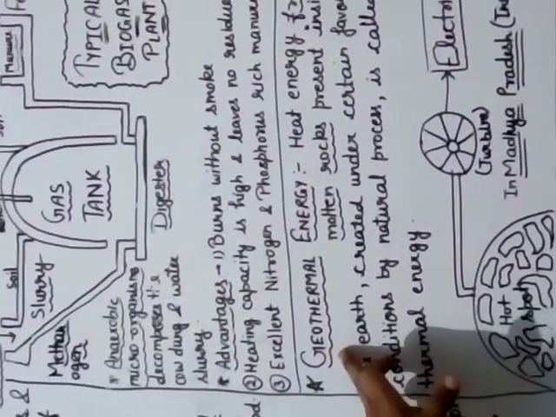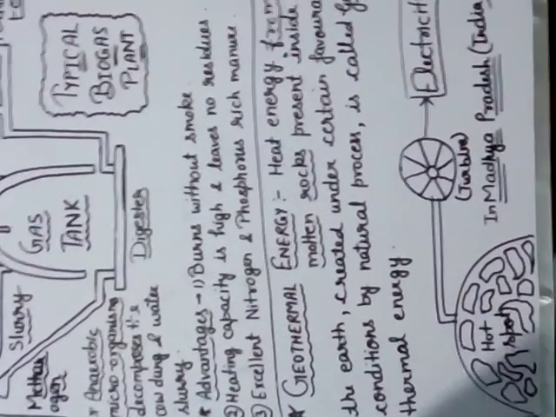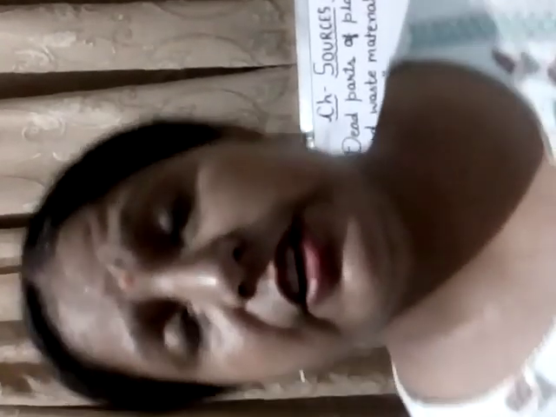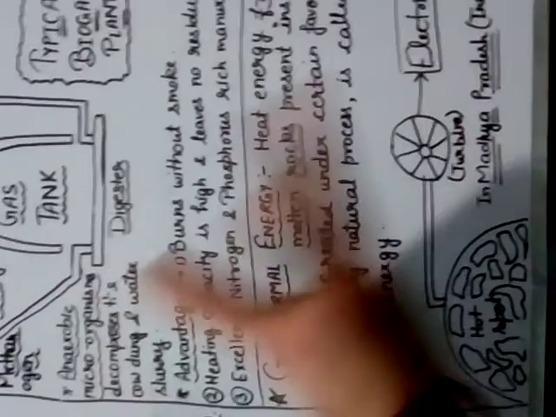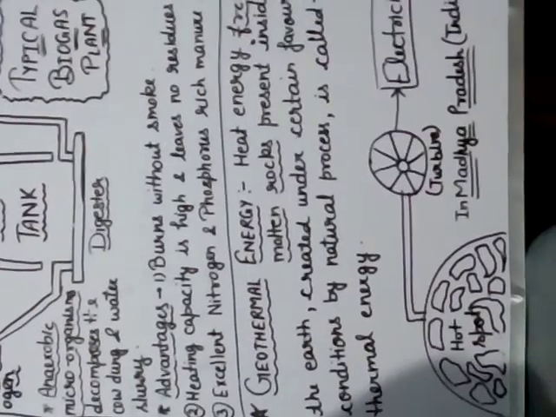Now we are talking about our next topic, that is geothermal energy. What is the meaning of geothermal? Geothermal: geo means earth, thermal means temperature. That means you know, or you study in your history and geography classes, that inside the earth some places or regions are present where some temperature is present.